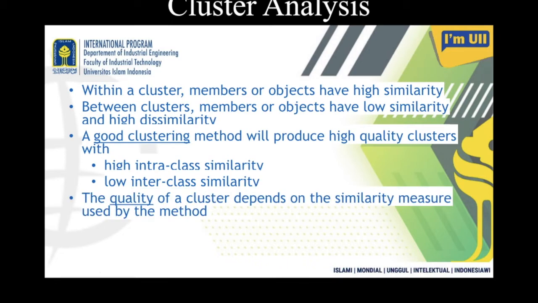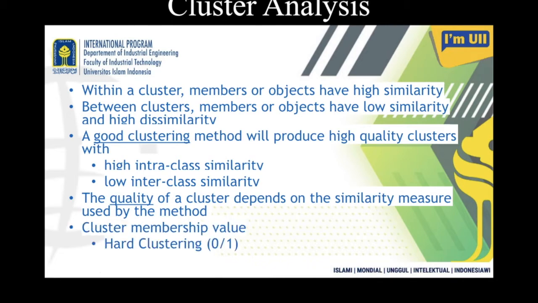The quality of a cluster depends on the similarity measure used by the method. And then there is the clustering membership value. When I try to group these 20 students into 3 clusters, I have to find out which student belongs to which group and not to another group.